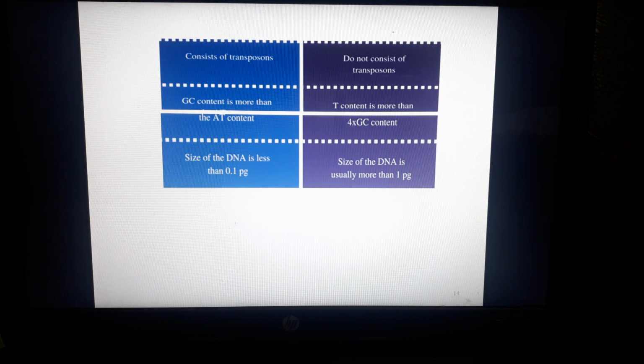Here pg means mass in picograms. It is basically a trillionth, that is 10 to the minus 12 of a gram, and it is abbreviated as pg. So this was all about the differences in genetic organization of the prokaryotes and the eukaryotes.